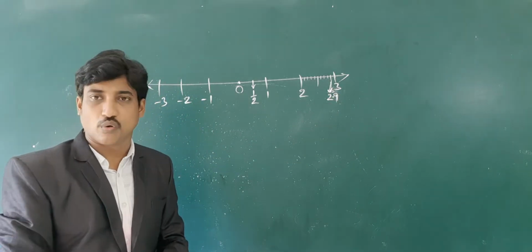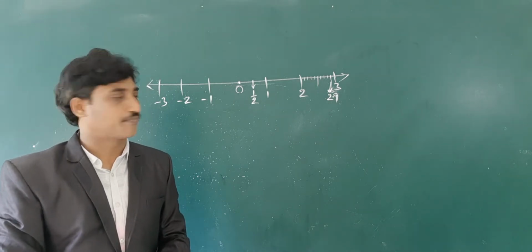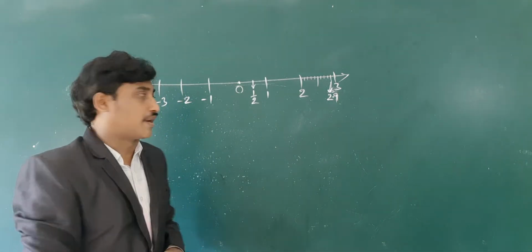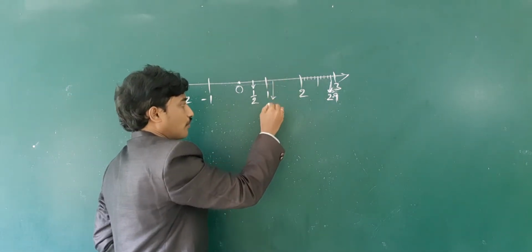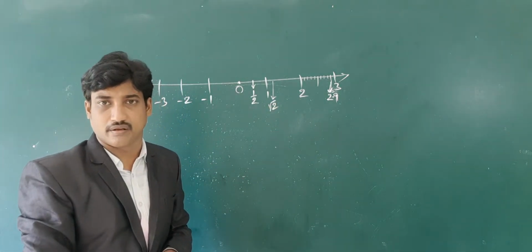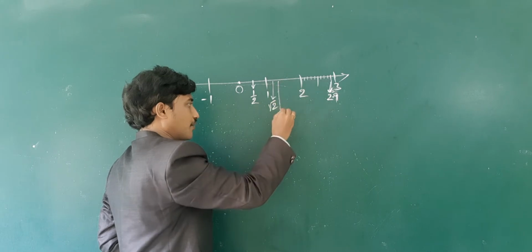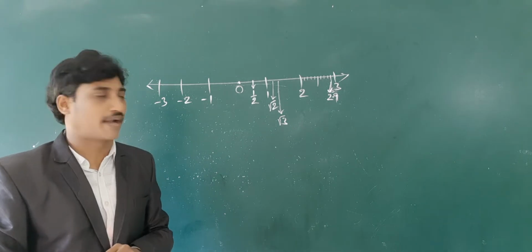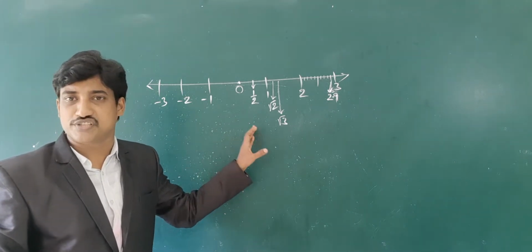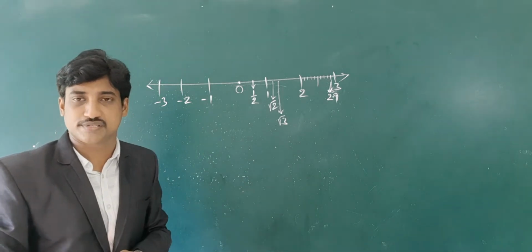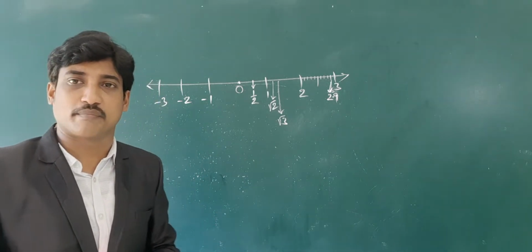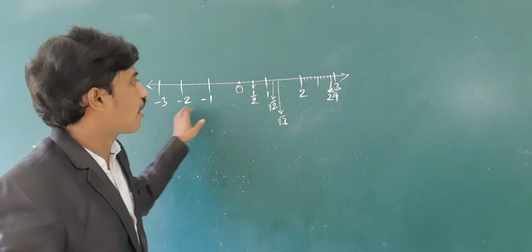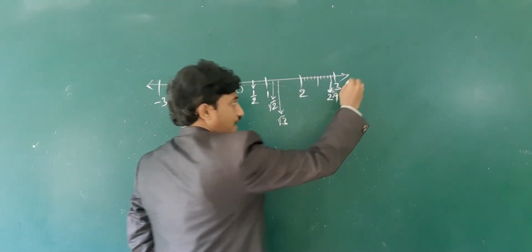We know locating irrational numbers also. Root 2 lies between 1 and 2. We know the method of locating root 2 on the number line, and root 3 also. So on this number line we can locate rational numbers and also irrational numbers, and we call rational numbers and irrational numbers together real numbers. We can call this number line the real number line.